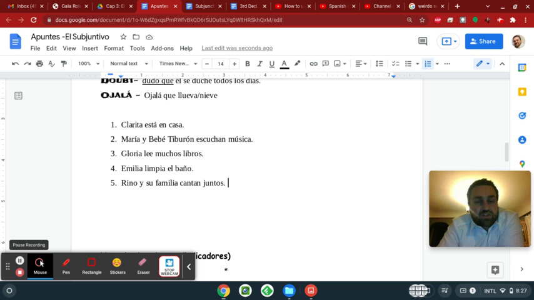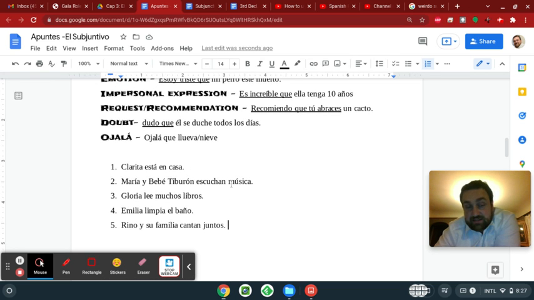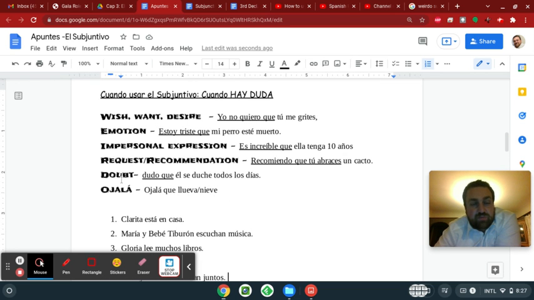María y Bebé Tiburón escuchan música. So you're going to say something about Maria and Bebé Tiburón listening to music. Maybe you hope that they listen to music and you want to use that ojalá one. Maybe you wish that they would listen to music. Maybe you're happy or a certain emotion that they listen to music. Maybe you want to say it's incredible or it's ridiculous or whatever you know how to say. Okay. Maybe you want to request or recommend that they listen to music.